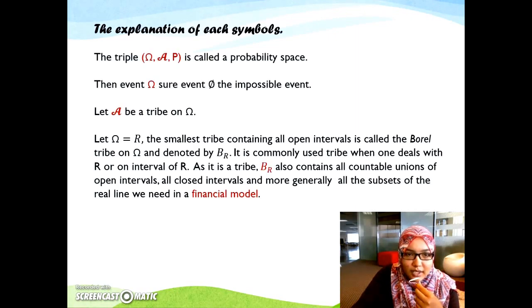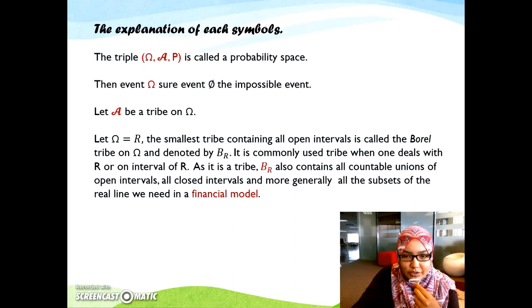The triple omega, set A, P probability is called a probability space. Then event omega is the sure event, the empty set the impossible event. Let A be a tribe on omega. Let omega equal to the real numbers. The smallest tribe containing all open intervals is called the Borel tribe on omega and denoted by Br.